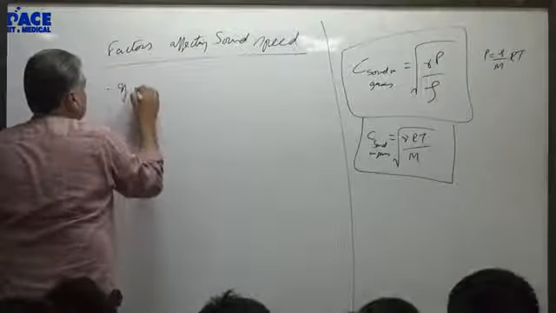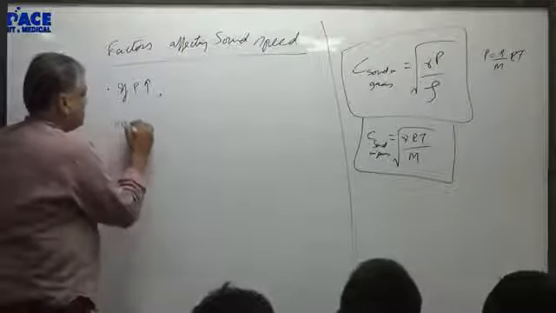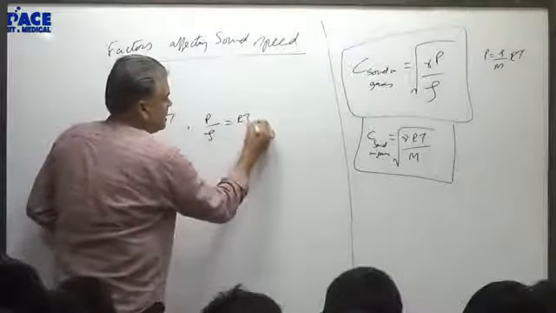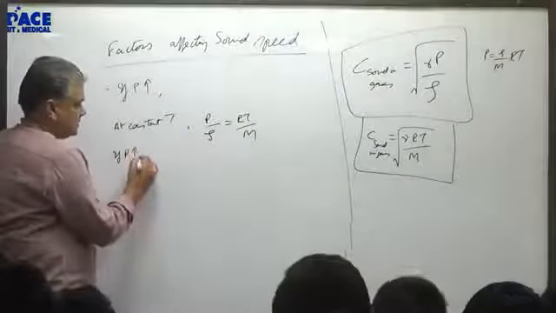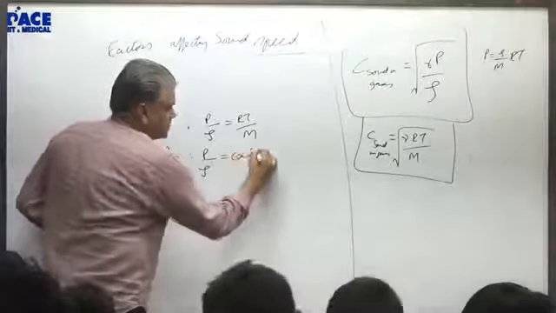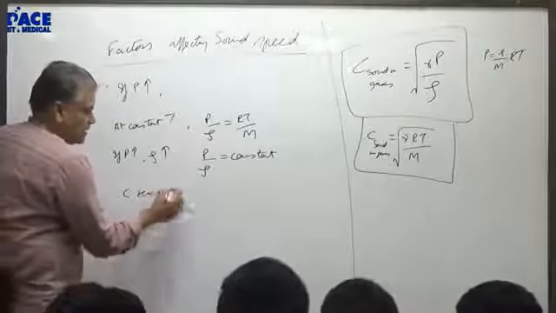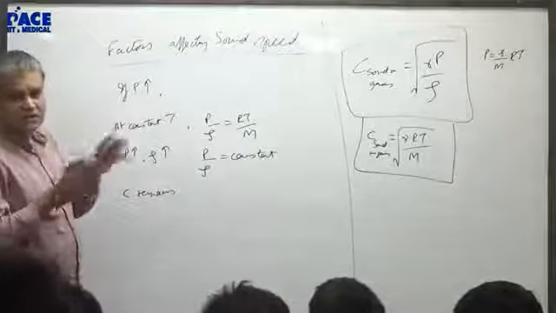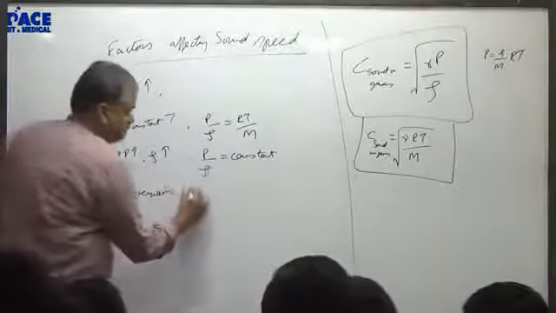If pressure increases, what happens? Now at constant temperature, P by rho is RT by M. So if P increases, rho will also increase, such that P by rho is a constant. So what happens to the speed of sound on increase of pressure? With pressure increase, density will increase, or with pressure decrease, density will decrease, suitably, so the P by rho ratio is constant. So C remains constant. So actually nothing happens.